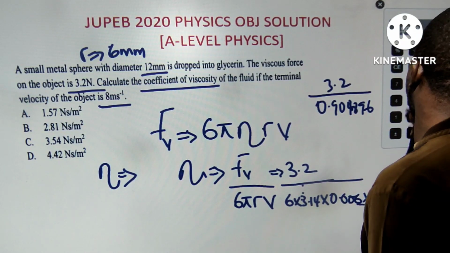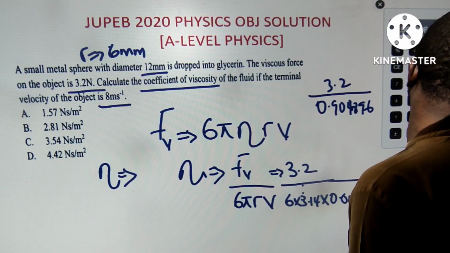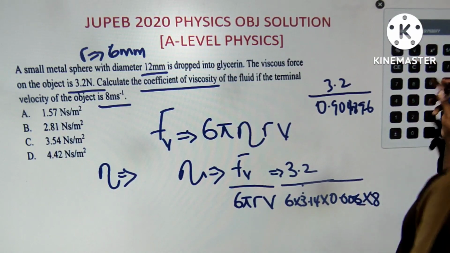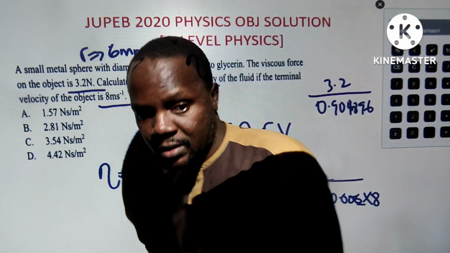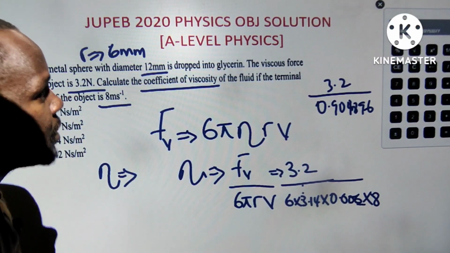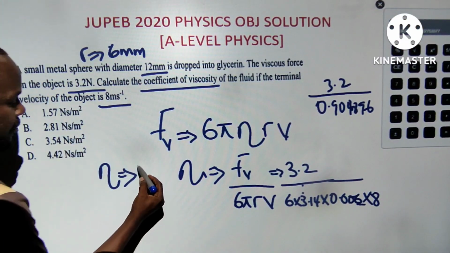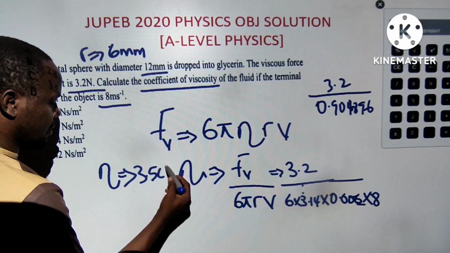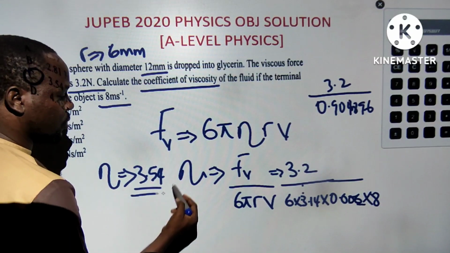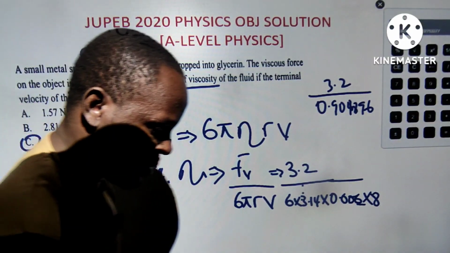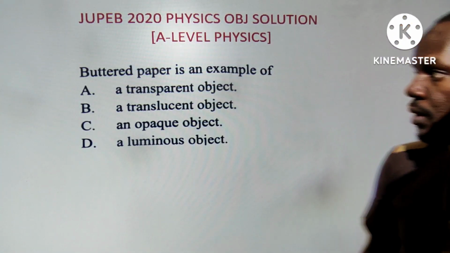0.9048. I just want to be doing everything, but very soon I will leave some. It's about 3.5 something. 3.53. You can see better on the laptop. 3.5 something until there. So you can confirm 3.54. Admin, right? Yes, so 3.54 Newton seconds per meter square will be the answer to your question for the coefficient of viscosity. Next question. Thank you.